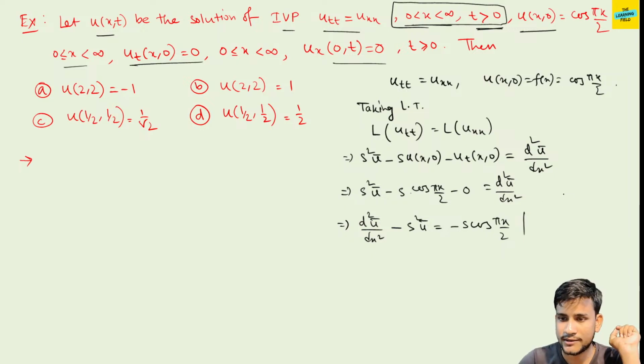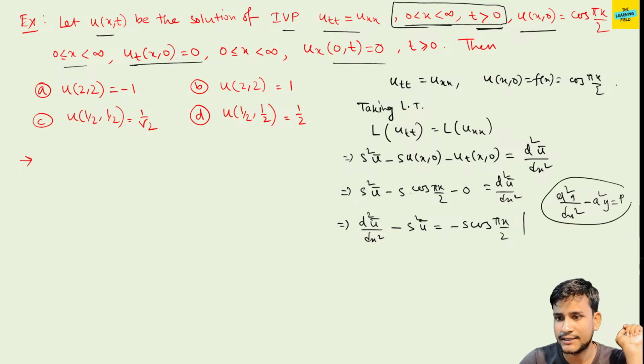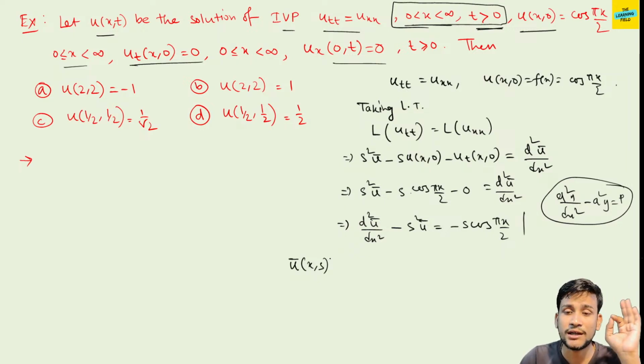We can solve it. So d²y/dx² minus a²y is equal to some function P. This is the case, so we only find the particular integral. We don't need to calculate the complementary function here. So ū is the solution in x and s, and after solving this we take the inverse Laplace transform. So this is the complete procedure.